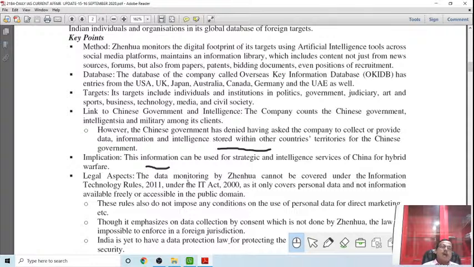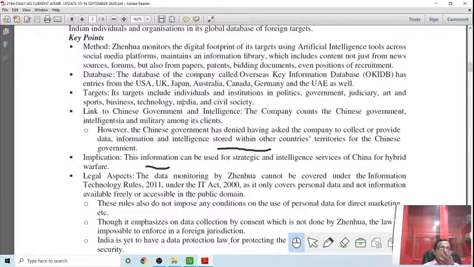In the legal aspect, the data monitoring by the agency cannot be covered under the Information Technology Rules 2011 under the IT Act 2000, as it covers personal data, not information available freely or accessible in the public domain.